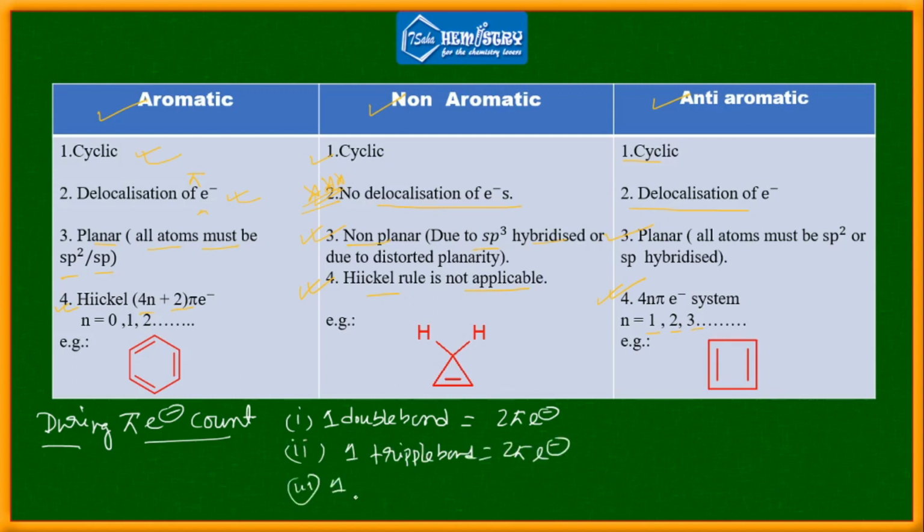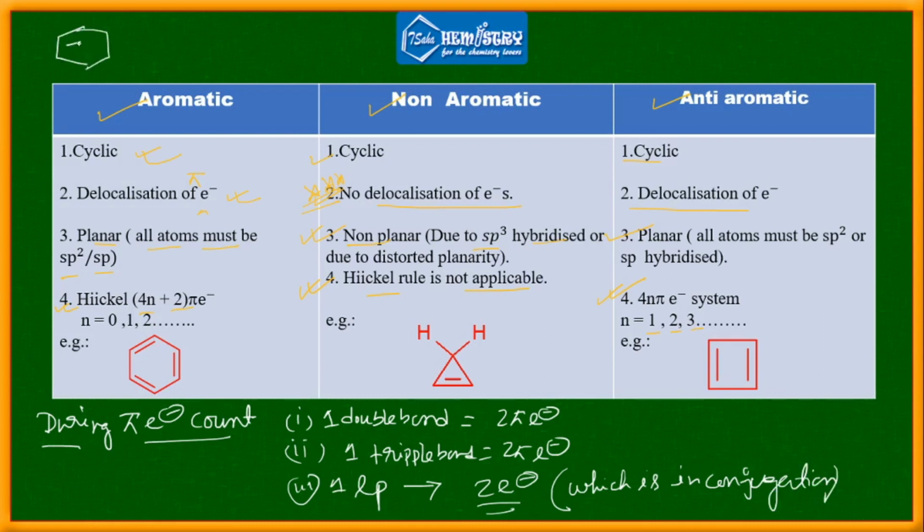And number three, one lone pair equals 2 pi electrons. Okay, and these electrons must be in conjugation.